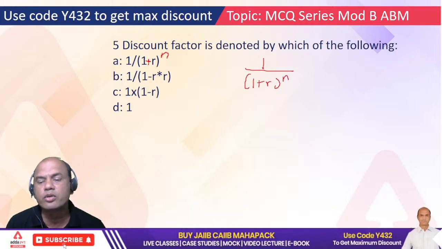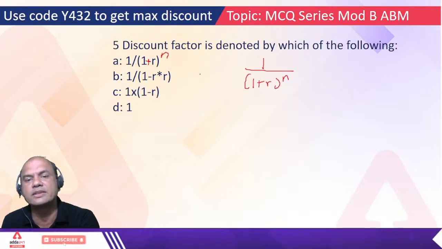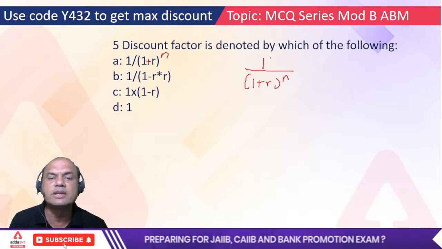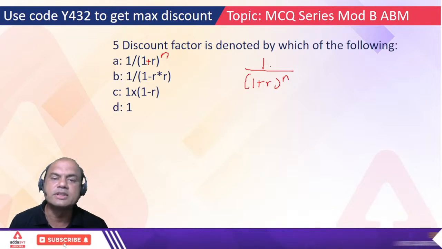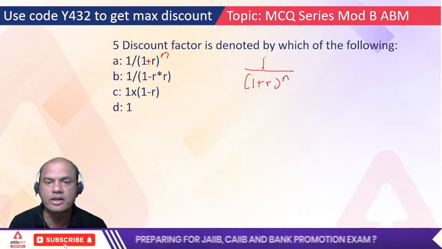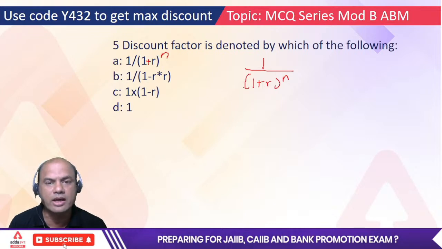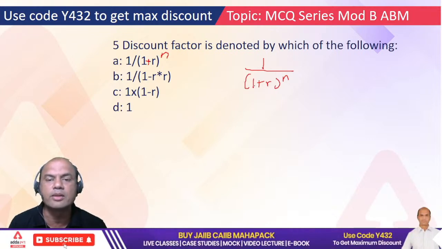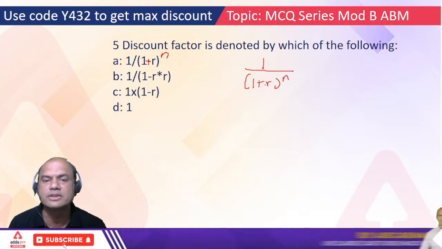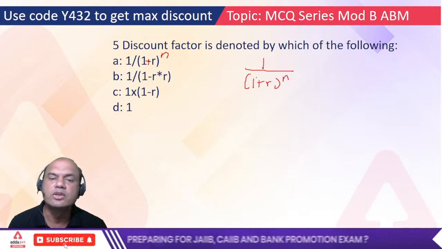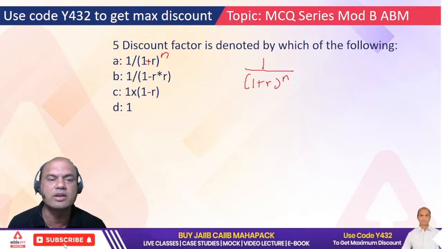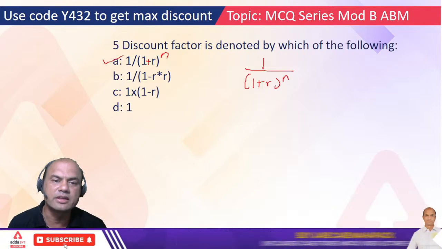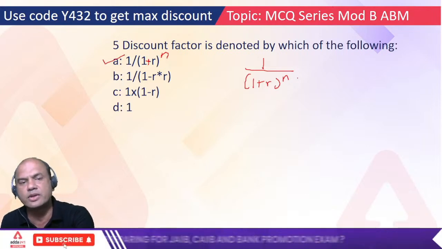Here, question number 4, the earlier one, this discounting factor and this is almost the same, only it's asked in a slightly different way, and here the formula is asked. What does it mean? It means the value of rupee 1 which I'll be getting after, let's say, 4 years. So what will I do if I have to find out the correct value for today? 1 upon 1 plus R, whatever that rate would be given, 8%, 10%, and n is 4 years. So I'll put that and then I'll get the value of rupee 1. So the correct answer is A, right? 1 upon 1 plus R raised to n.